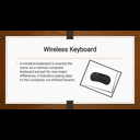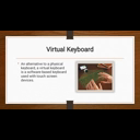Wireless keyboard. Another type of keyboard is the wireless keyboard, which is exactly the same as the normal computer keyboard. The major difference is that it transfers typing data to the computer through infrared beams. This figure denotes a wireless keyboard. Now we move on to the next slide, which is about the virtual keyboard.